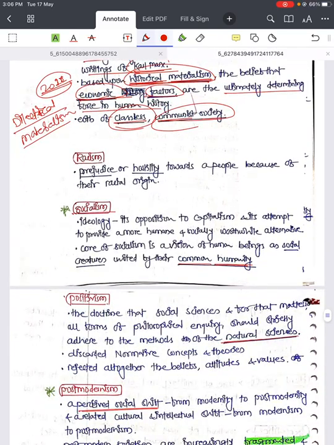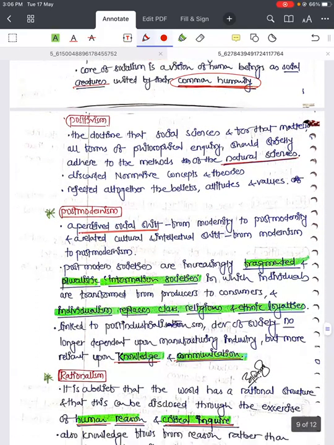Next is socialism. Again it is an ideology, in opposition to capitalism, everyone knows, and it attempts to provide a more human and socially worthwhile alternative. The core of socialism is a vision of human beings as social creatures united by common humanity. So it goes beyond, it is a counterpart of capitalism, which is called the free market. Here there is a role of the state, and the state will rule on the basis of common humanity. Then positivism is not required.